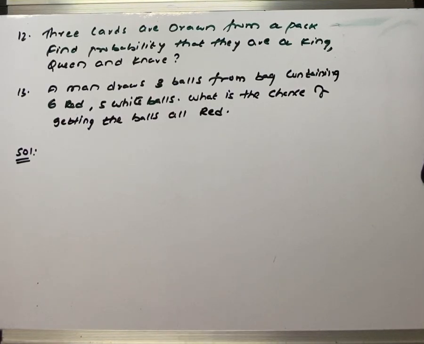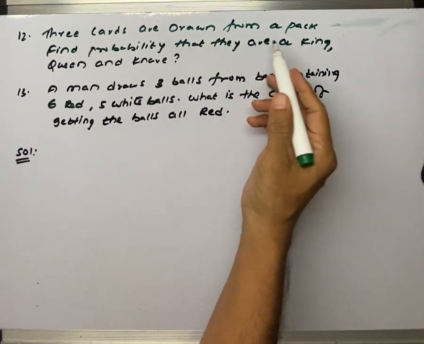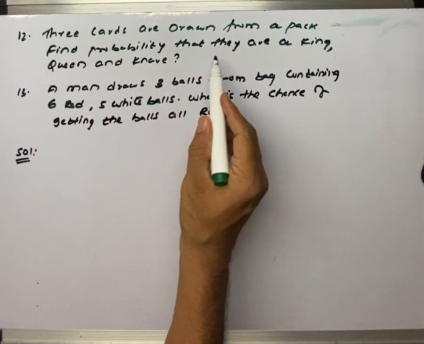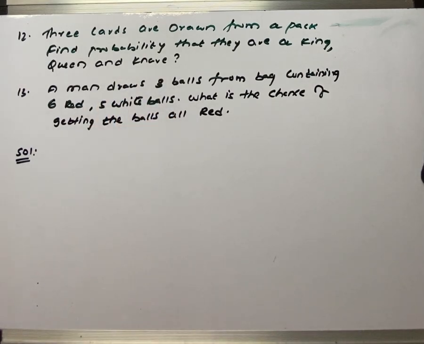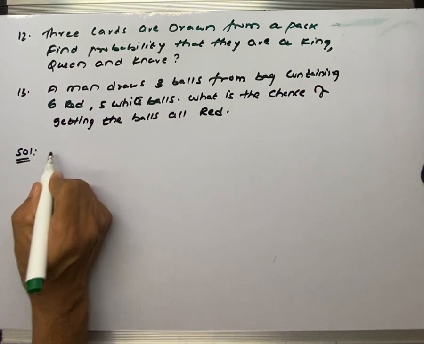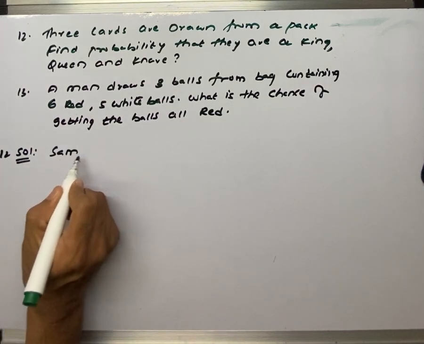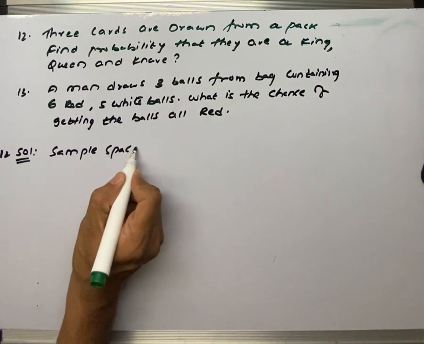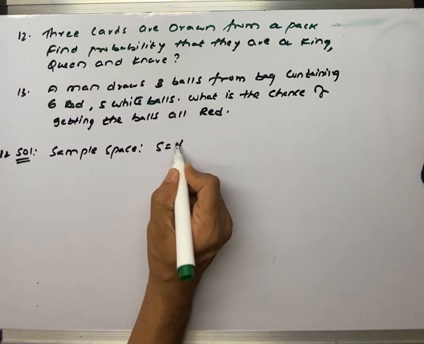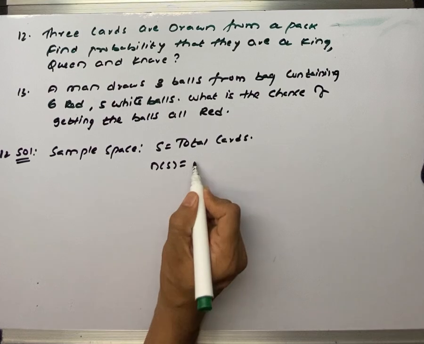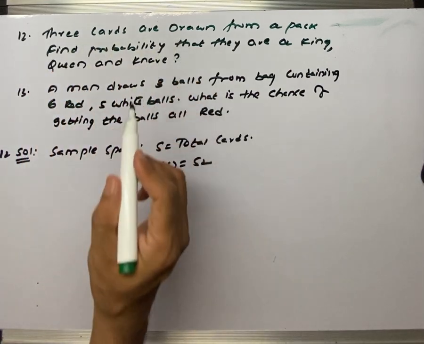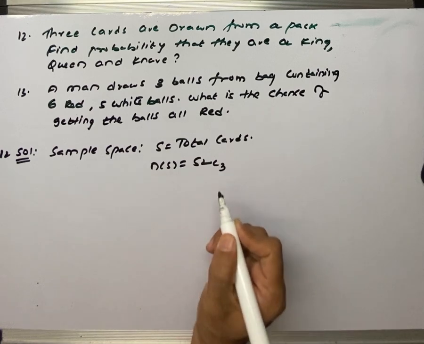So in this one, three cards are drawn at random from a pack of cards. Find the probability that they are a king, queen and knave. So what we have to do is write the sample space, 12th one. S is equal to total cards. N of S is equal to 52. Three cards are drawn is clearly mentioned, so we'll write 52C3.